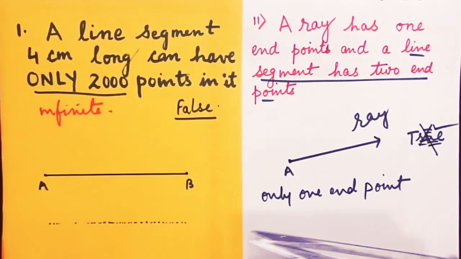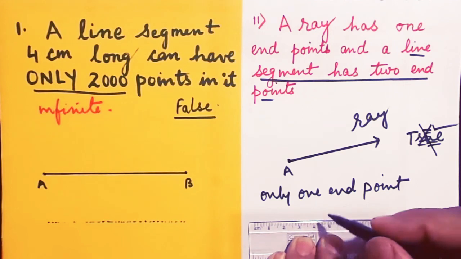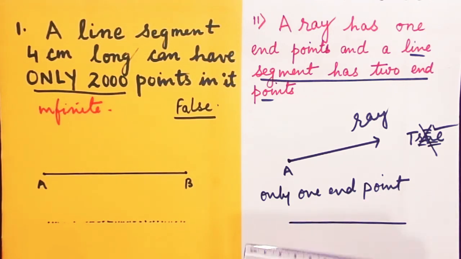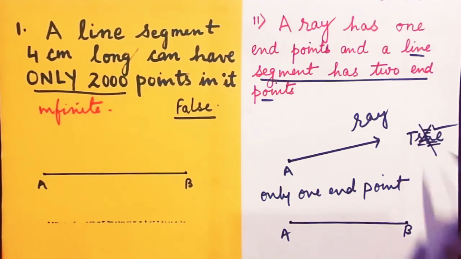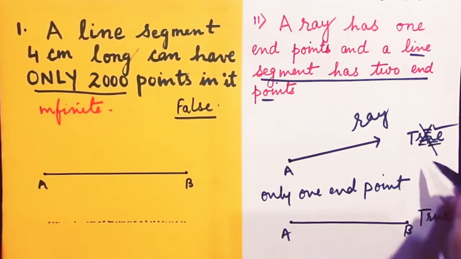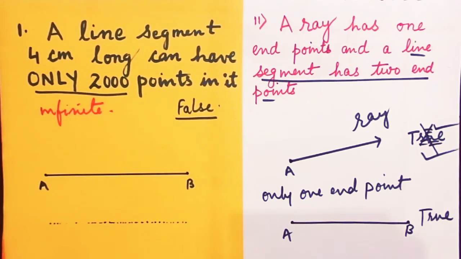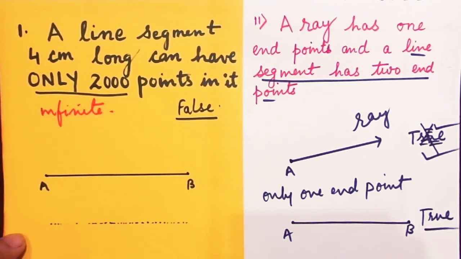Of course, right now we dealt that whenever we talk about a line segment AB, it has 2 endpoints. Therefore, this is also true and this is also true. Since both of them are true, therefore we'll say that the statement here is true itself. Clear?